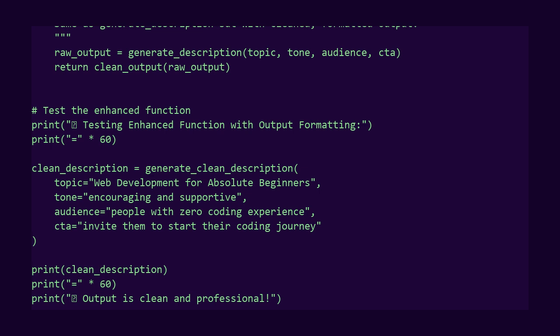Now, let's create an enhanced version of our generate description function. This one will call clean output automatically. We will call it generate clean description. It does everything generate description does, but adds one final step, formatting the output. Test it with a sample call. Run this cell.